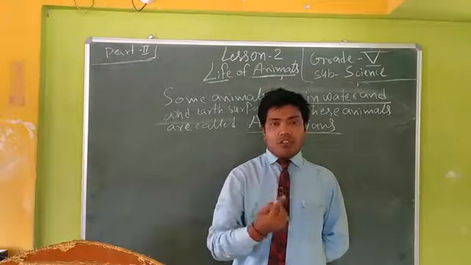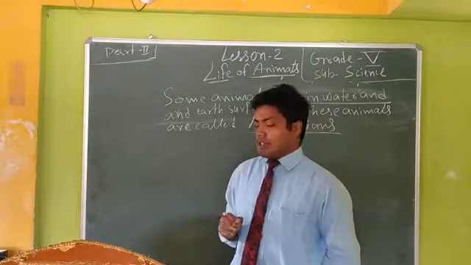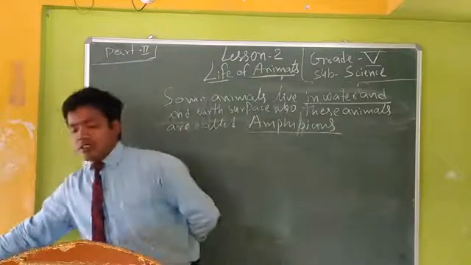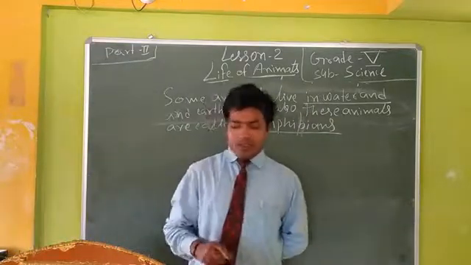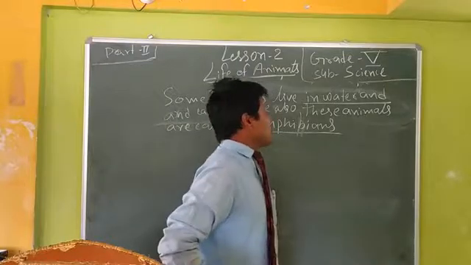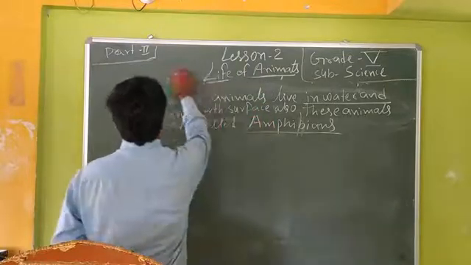The one word answer is amphibians. Amphibian means the animals that live under the water and on the land surface.